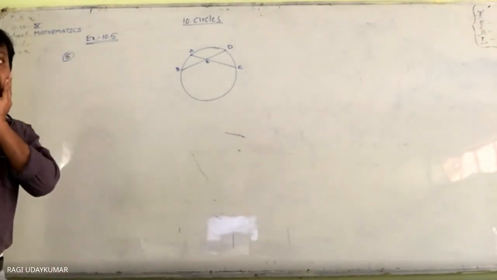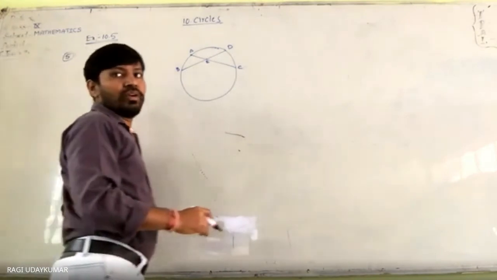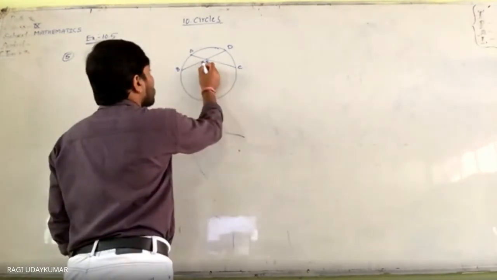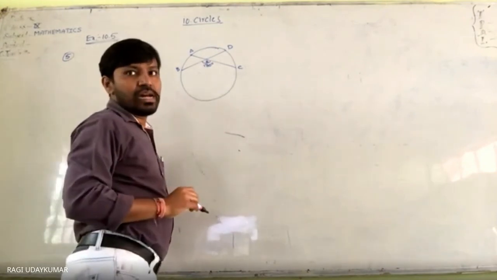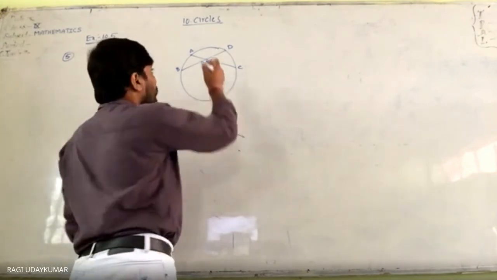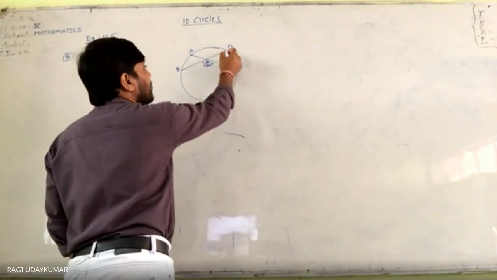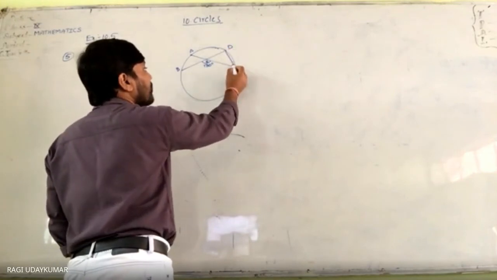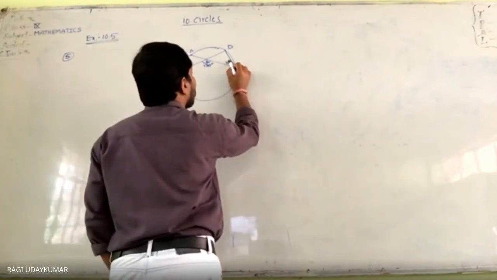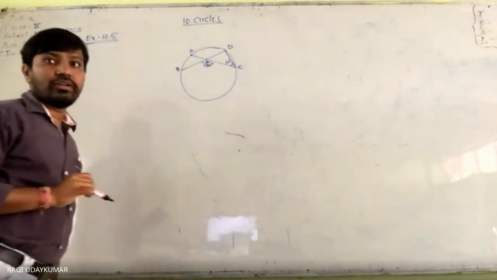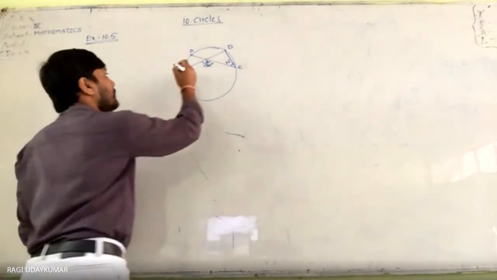Okay? Such that angle BEC is equal to 130 degrees, and angle ECD is equal to 20 degrees, and asking you to find out angle BAC.